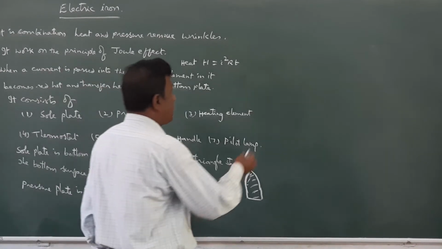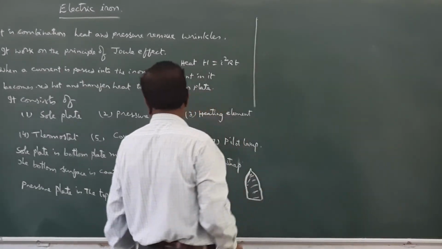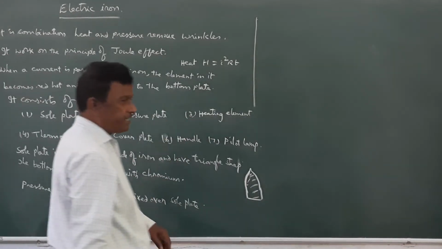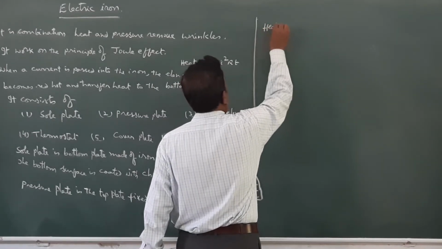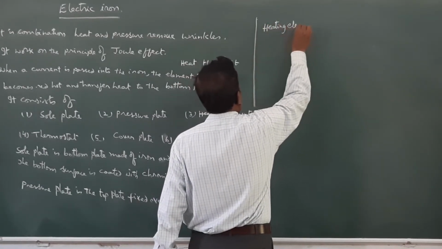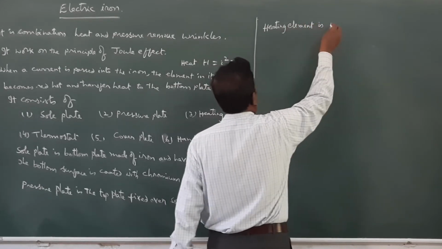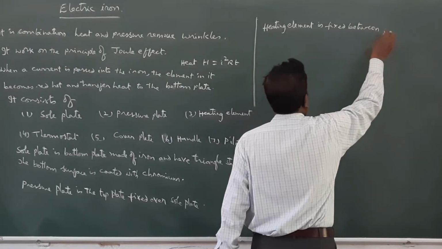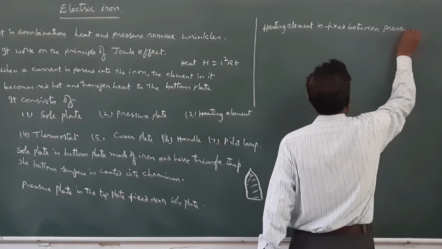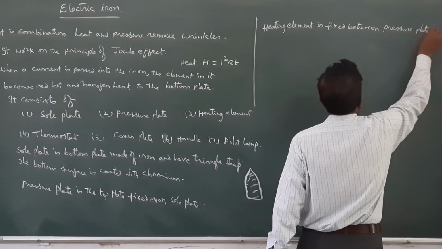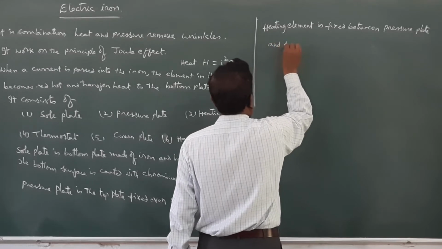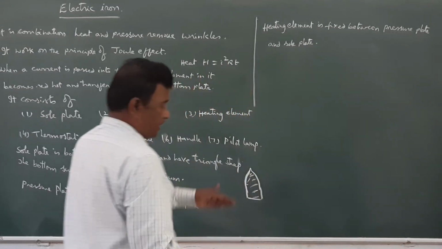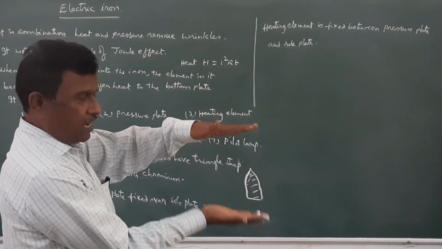And in between the pressure plate and the sole plate, there will be a heating element. The heating element is fixed between the pressure plate and the sole plate.